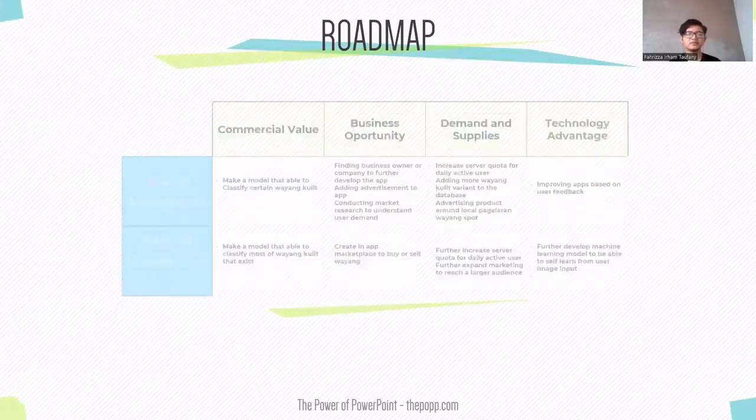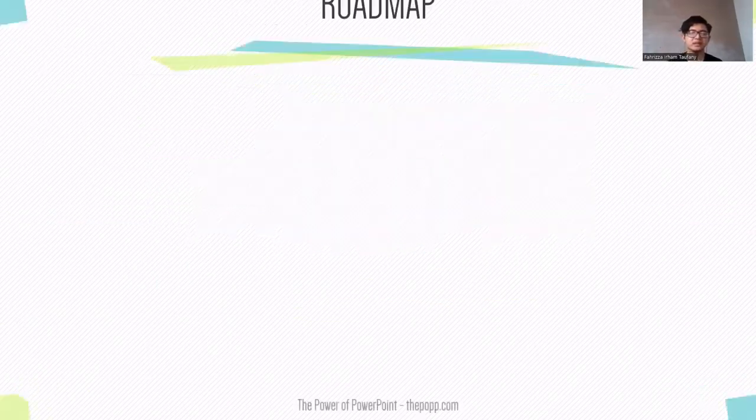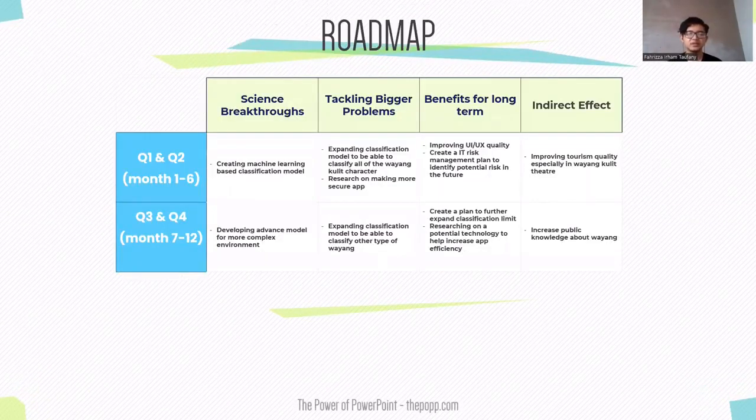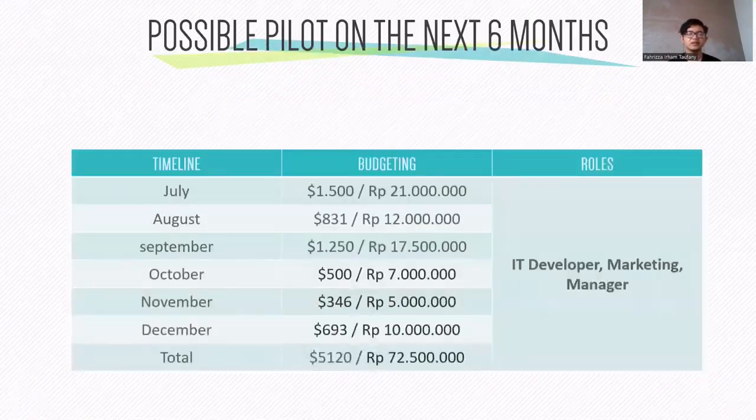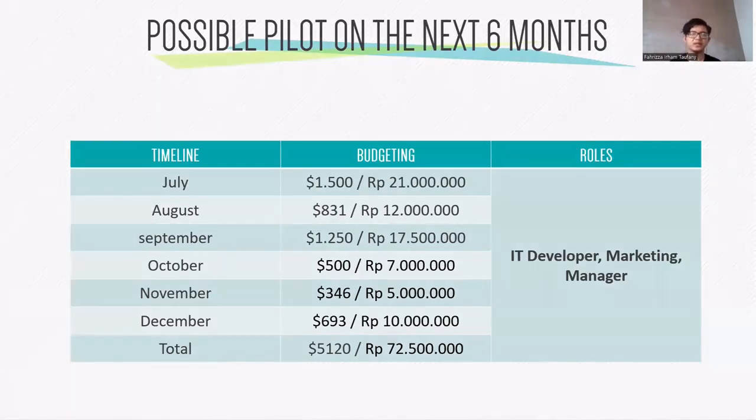So our roadmap contains 1 year of progress with 8 different aspects. The first one is commercial value, second is business opportunity, then demand and supply, technology advantage, science breakthrough, tackling bigger problems, the benefit for the long term, and indirect effect. For the next part, we want to explain our possible pilots for the next 6 months, where in total we spend around $5,120 or around 72.5 million rupiah for 3 different roles: IT developer, marketing, and manager.